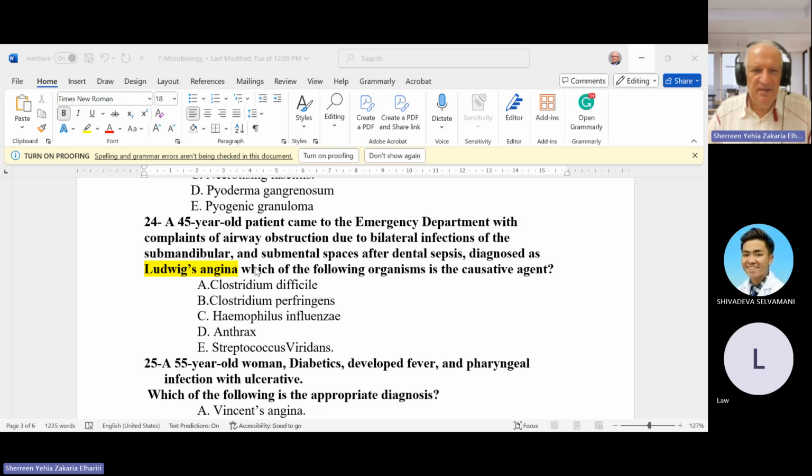So the causative organism of Ludwig angina is Streptococcus viridans. So the answer here is E, Streptococcus viridans.